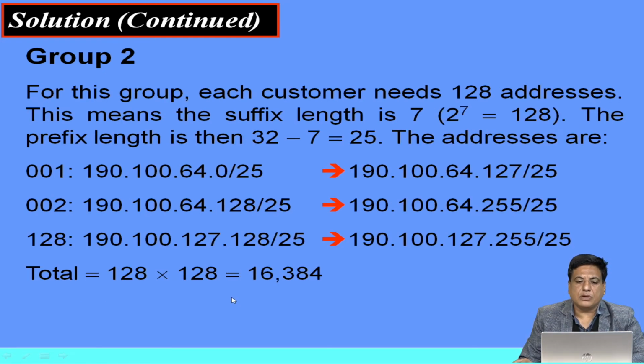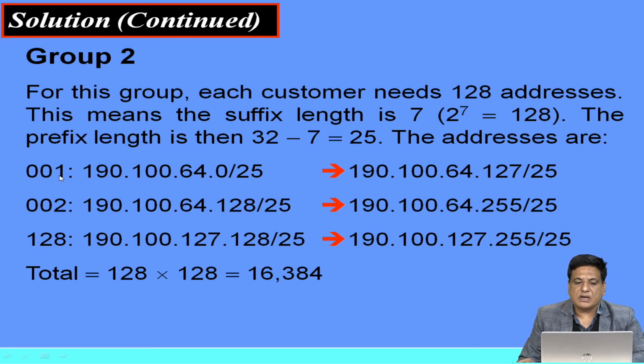Second, in group number 2, each customer needs 128 addresses. It means 2 to the power 7 equals 128, so the suffix length is 7. Then we find the prefix length: 32 minus 7 equals 25. It means we have to use /25.